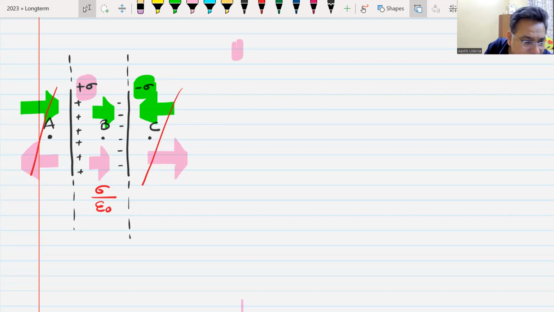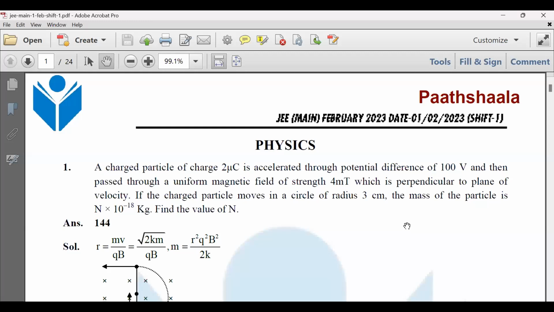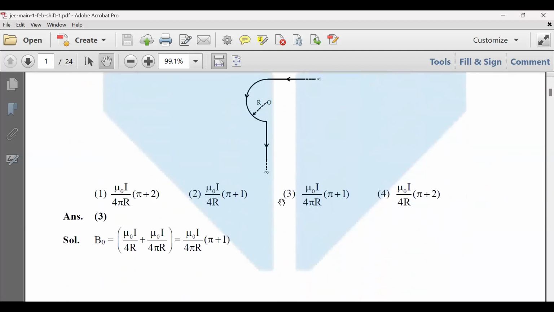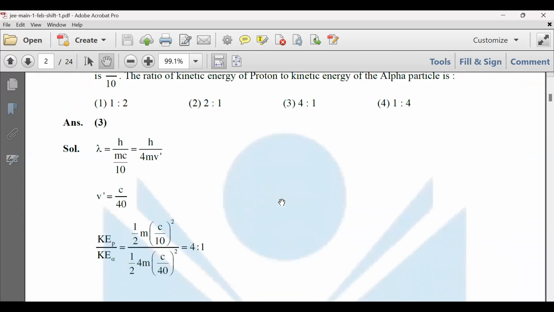This is the paper of 1st February. We have not done magnetic field, we have not done de Broglie wavelength.